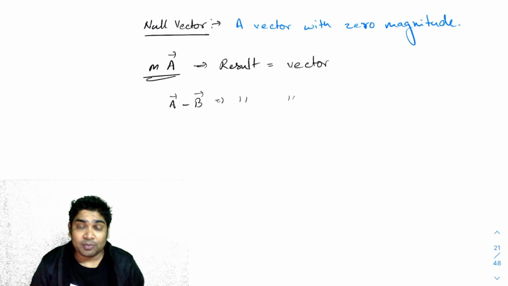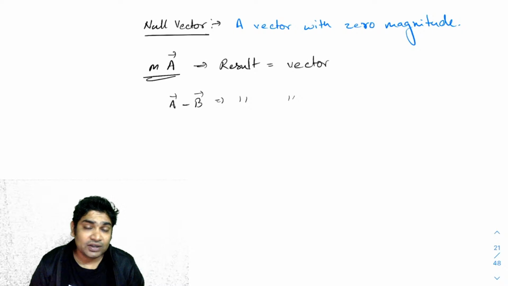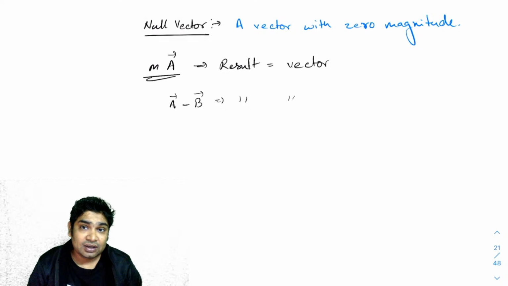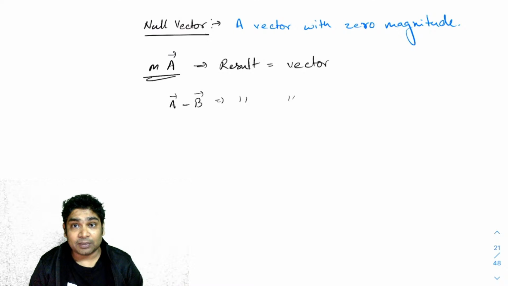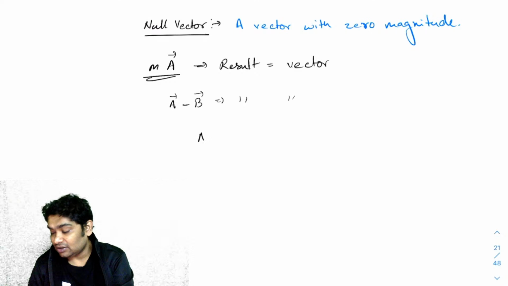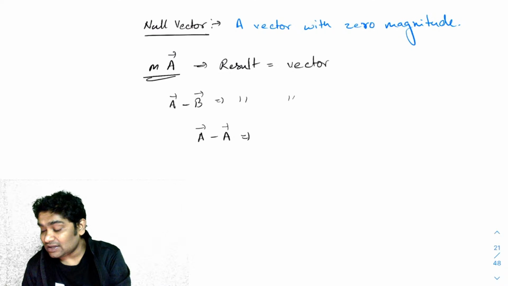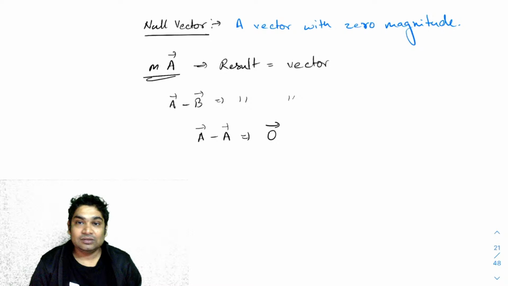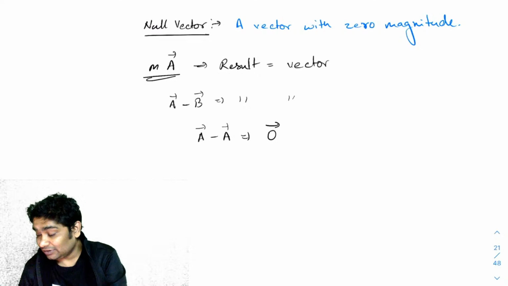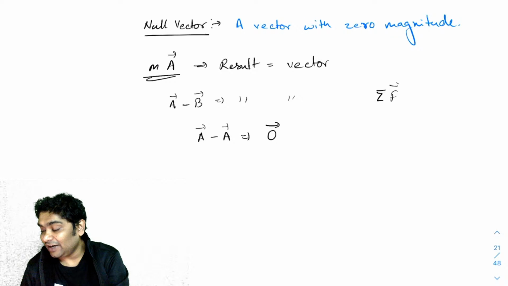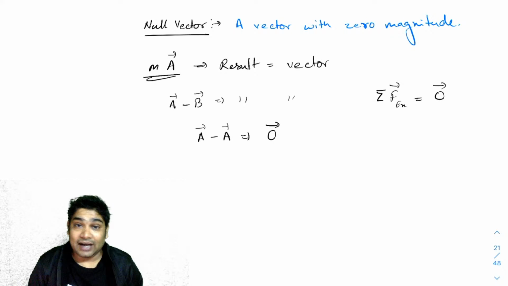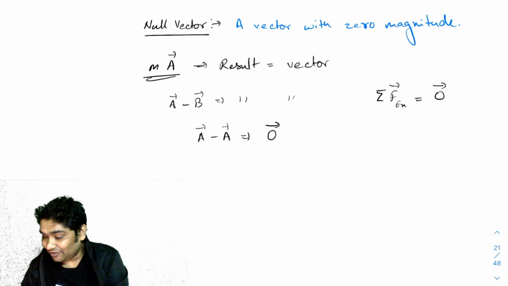Okay, so whenever you're performing a multiplication of a vector with a scalar, the product has to be a vector. Whenever you're subtracting two vectors, the subtraction has to be a vector. So what if you did this, a minus a? Since this has to be a vector, this is represented as a null vector. When you say the summation F external, the summation F net force acting on a body is zero, you always say it like this. You don't apply the vector sign, or you add the vector sign to zero also. Okay, you cannot. This is the correct way of saying this.